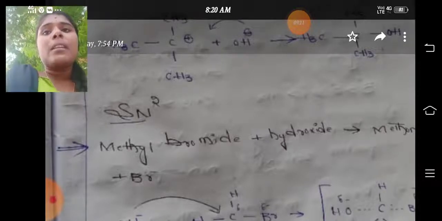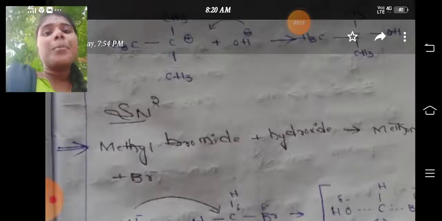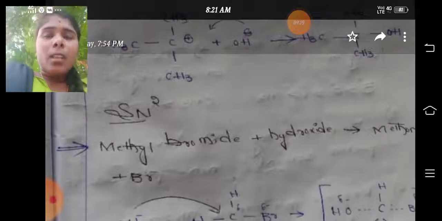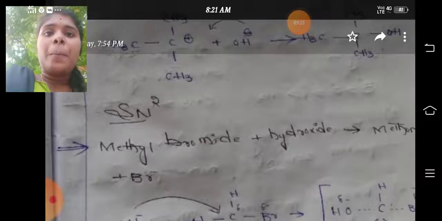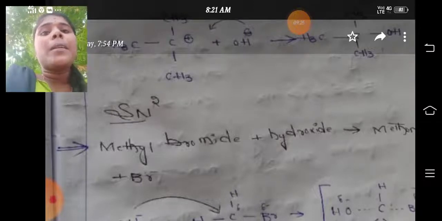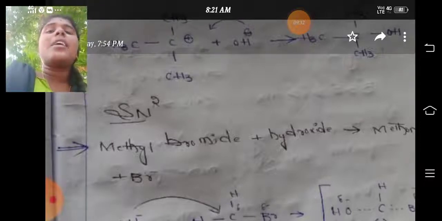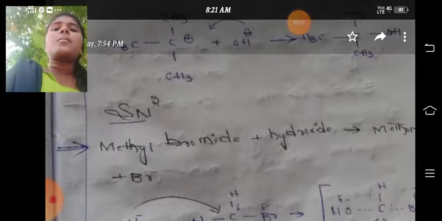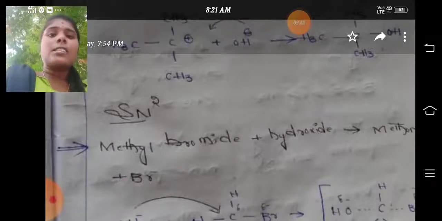Immediately it decomposes to produce methanol, methyl alcohol, and bromide ion. What happened here: the carbon oxygen bond is fully formed and the carbon bromine bond is completely broken. As we can see from the mechanism, the entire reaction is a single step reaction. So that forms the major differences between SN1 and SN2.